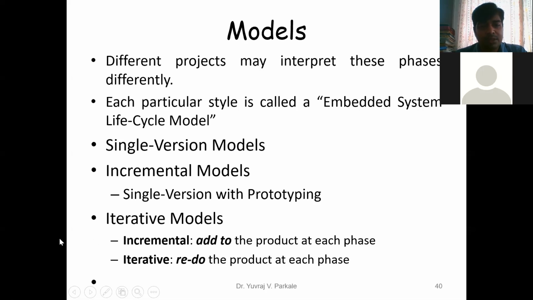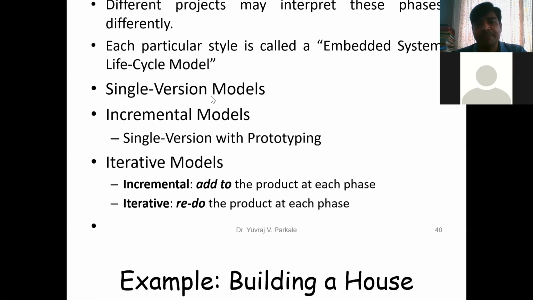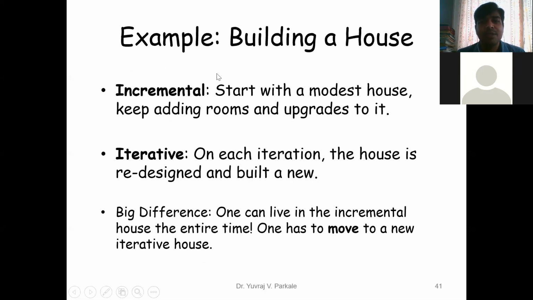Now, out of this, we'll discuss what an incremental model is and what an iterative model is. So we have to build a house. A very simple example I will give. I have to build a house. There are two ways I can build a house. One is called incremental, and the second is called the iterative way of building a house.